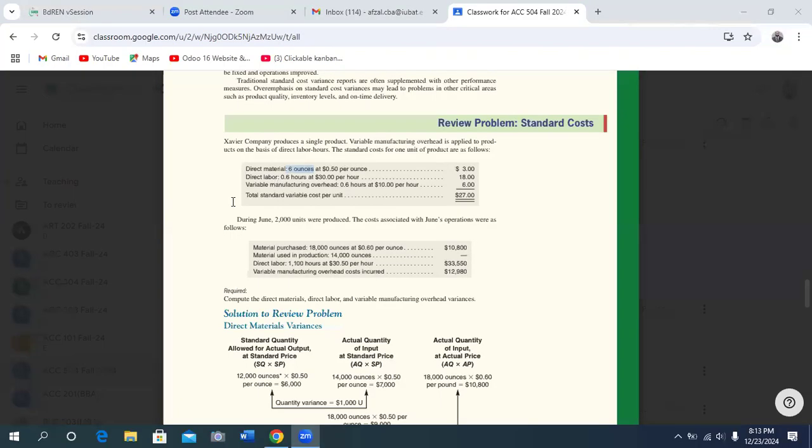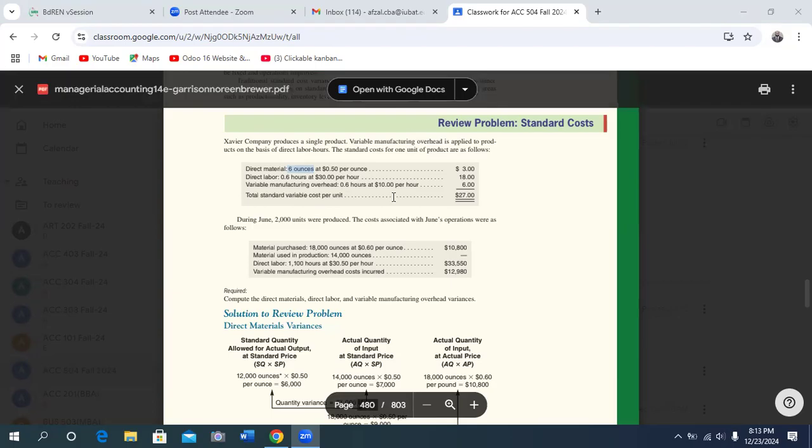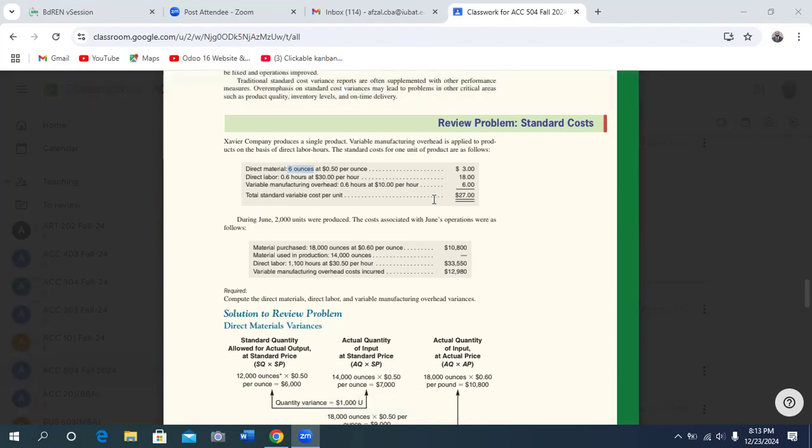Direct labor. And variable manufacturing overhead, this is also 0.6 hours, but the rate is different. The rate is 10. For 1 unit, the standard variable cost is 27. This is standard, applicable for all manufacturing companies maybe, and this is planned.